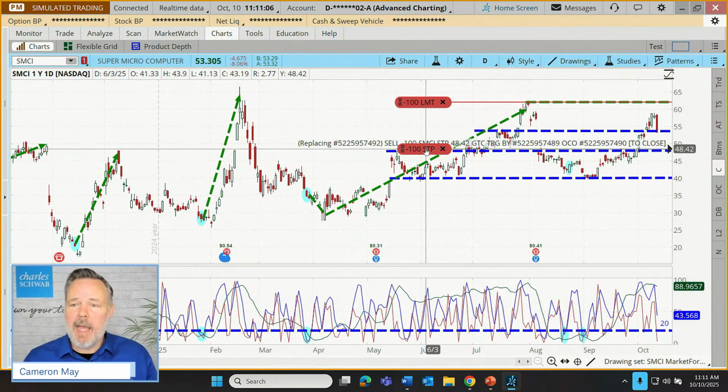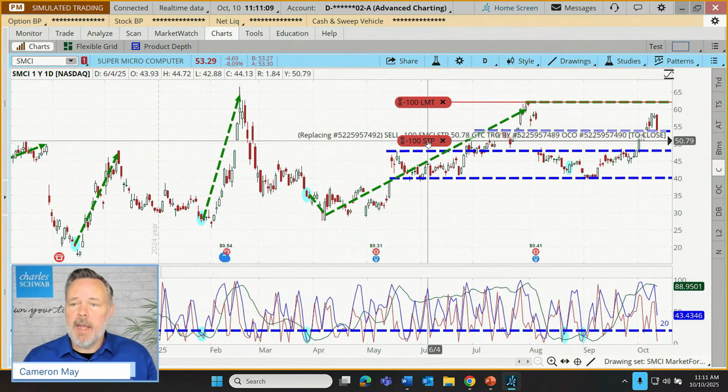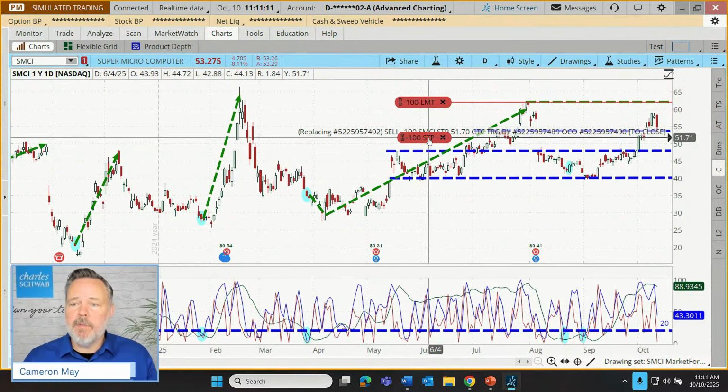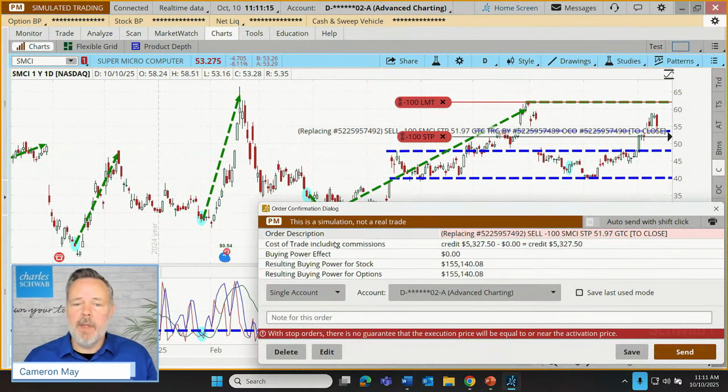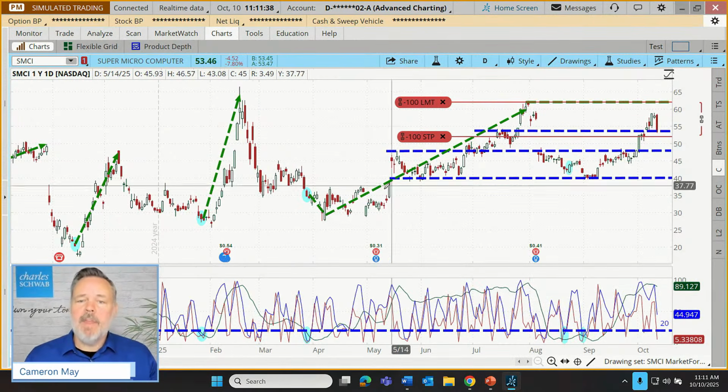So let's click and drag our stop up. Let's put it right up at around 52, as close as we can. There, 51.97, close enough, a few pennies below. This is to move that stop up. There's a little reminder here as we move that stop. With stop orders, there's no guarantee that the execution price, the amount that's received on the triggering of the stop, will be equal to or even near the activation price. In this case, that activation price would now be 51.97, right around 52. So let's send that off. And we just move that stop up.